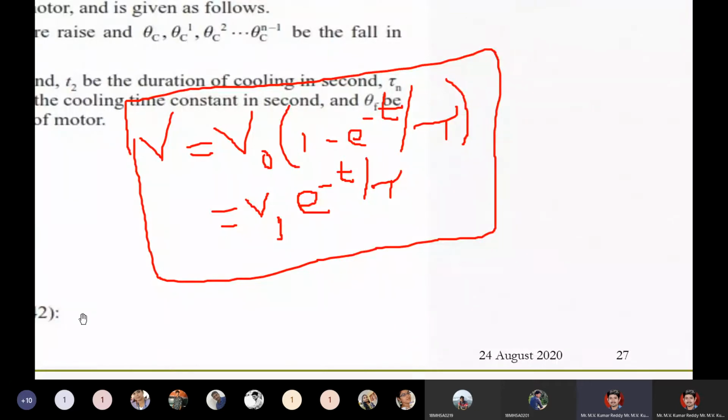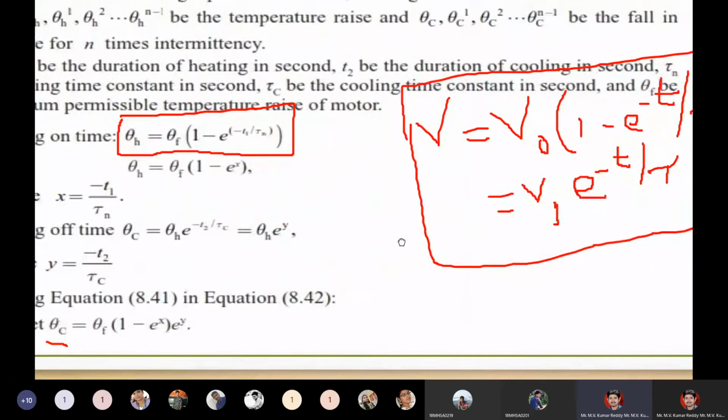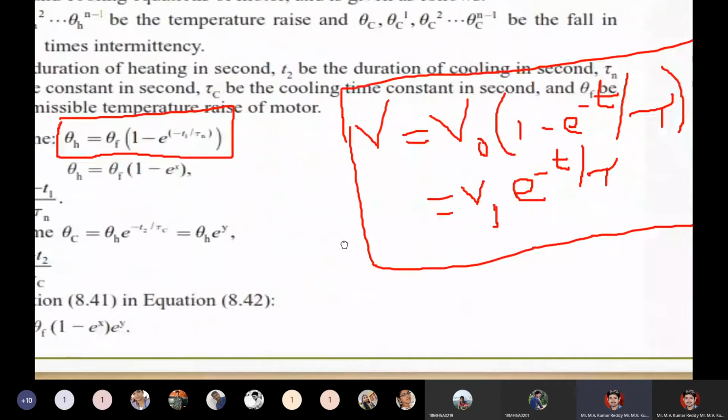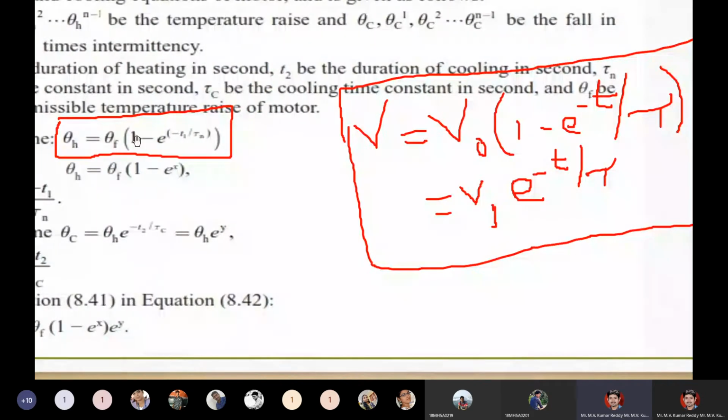The same kind of equation is taken here: theta h is equal to theta f into 1 minus e power minus t by tau. Here t1 and theta h; here it is t and tau. Here t means a variable in temperature, and tau is the time constant.